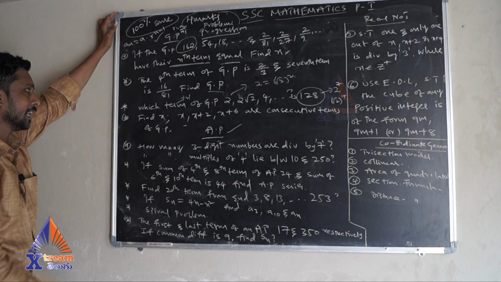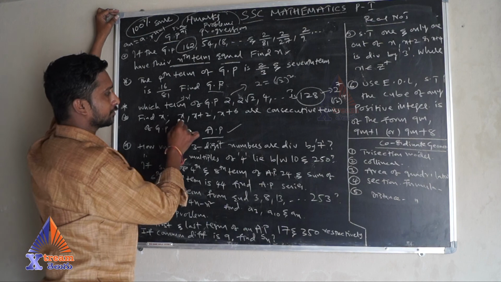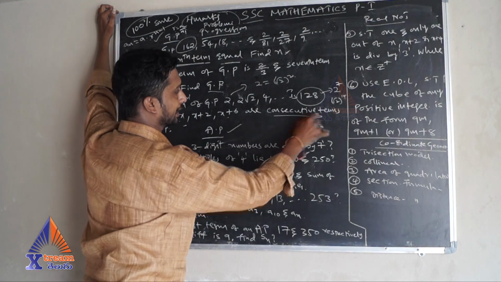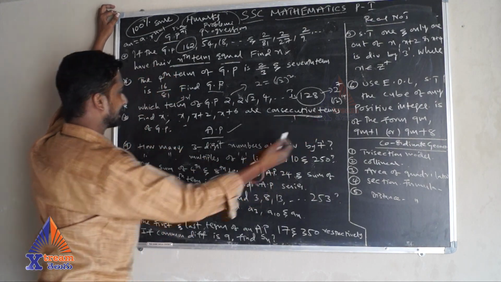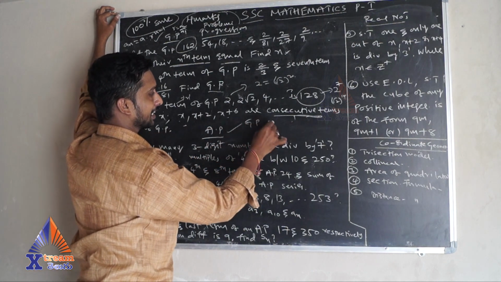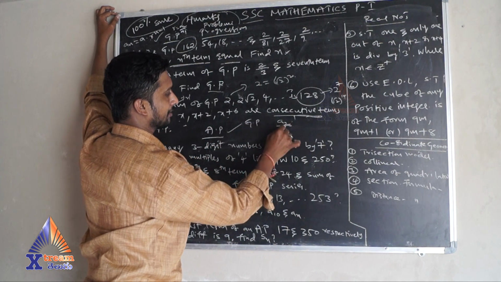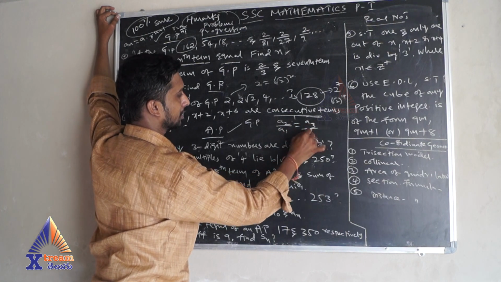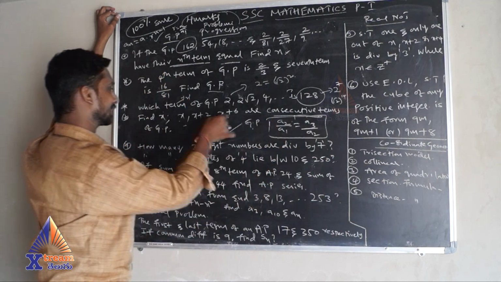So like that. And find the x if the given three terms are consecutive. Consecutive means side by side terms of GP. So what is the GP condition? GP condition is a2 by a1 is equal to a3 by a2. Apply the formula, you will get it.